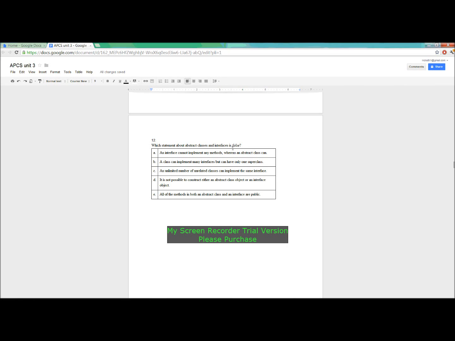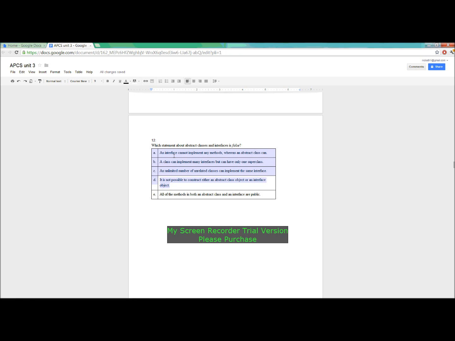For 12, which statement about abstract classes and interfaces is false? A, an interface cannot implement any methods, whereas an abstract class can. B, a class can implement many interfaces but can only have one superclass. C, an unlimited number of unrelated classes can implement the same interface. D, it is not possible to construct either an abstract class object or an interface object.